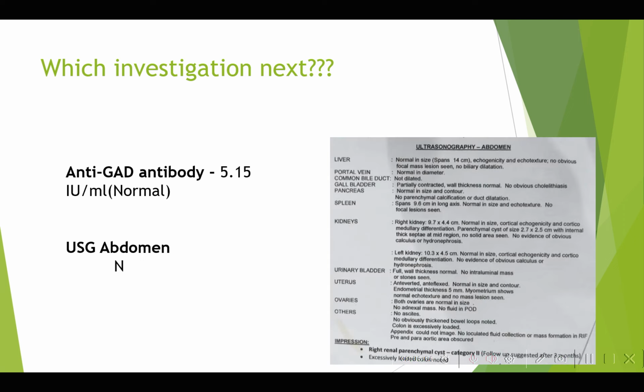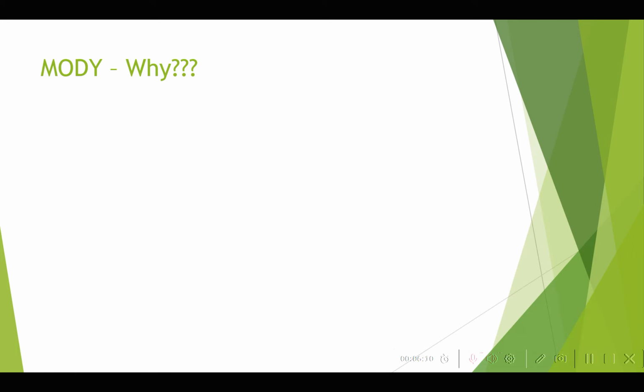So for this patient, actually you can see there's a renal cyst, but other than that, there's no pancreatic abnormality seen. So as you said, MODY is the diagnosis. So what are the points favoring MODY? Sir, young onset of the disease, positive family history, and a normal C-peptide. Anything else? What about the antibody status? Yes, sir. And antibodies are negative. Yes. So that is another point. Anything else favoring MODY?